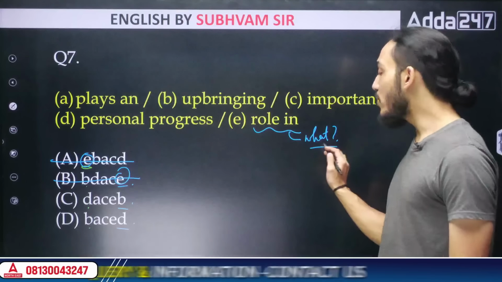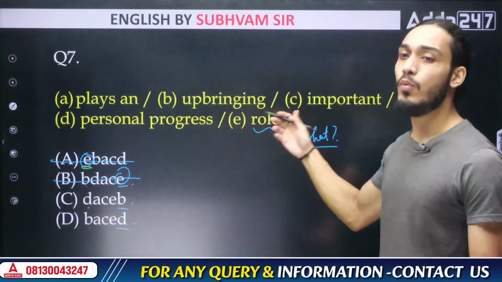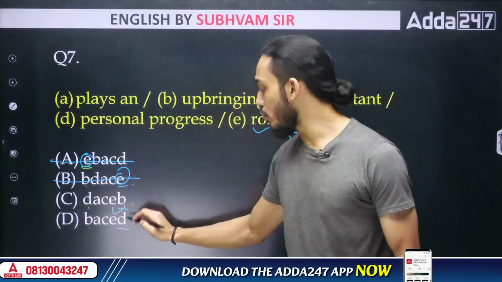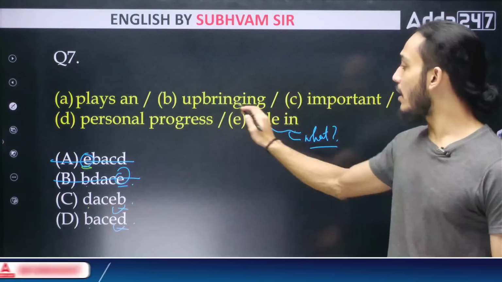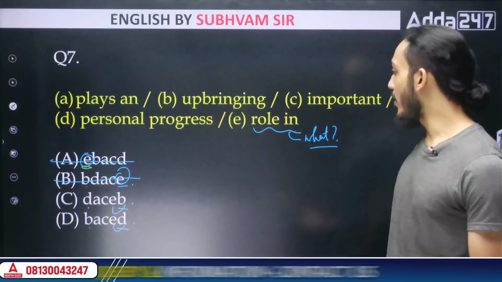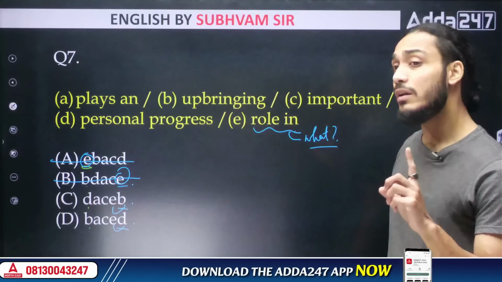So, done. Next, coming to mandatory pairs. Like I said, roll in what? Try to figure this out. Roll in what? What are the options? After E, either you go to B or you go to D. Roll in upbringing or roll in personal progress. Either one could be correct, right? But then there's one other important clue.